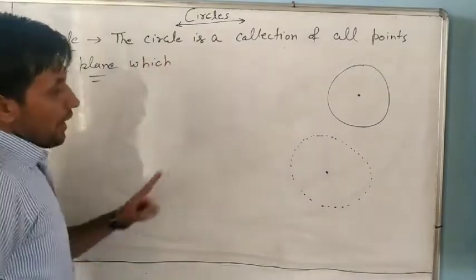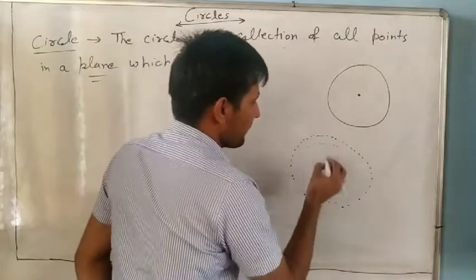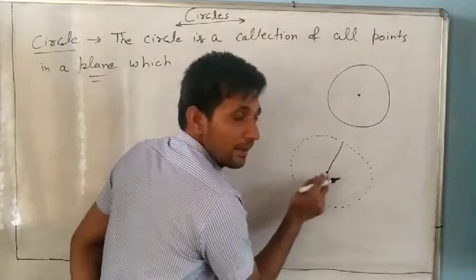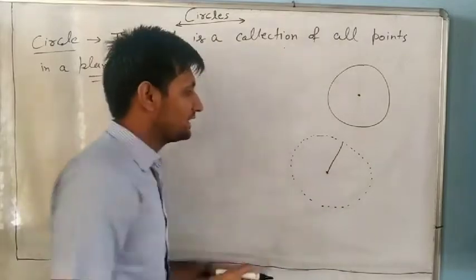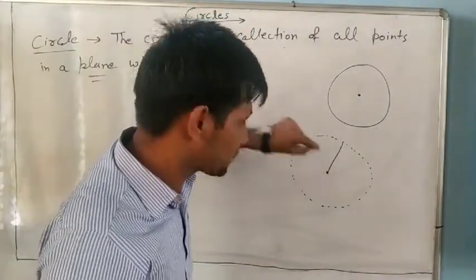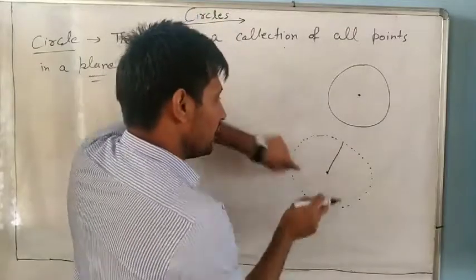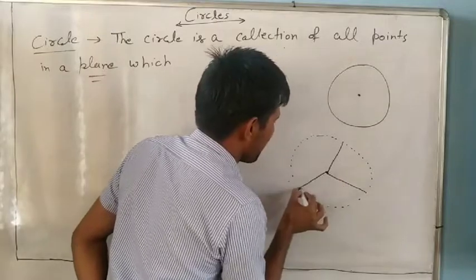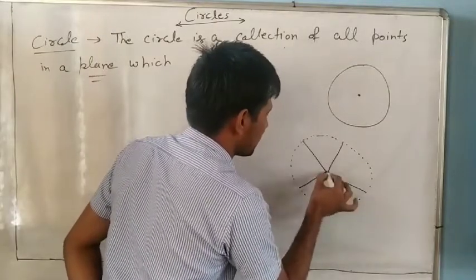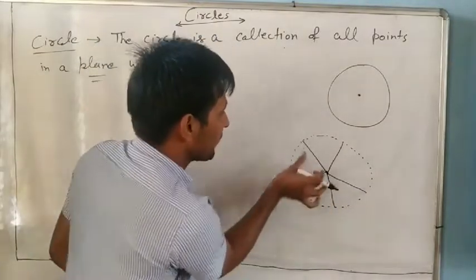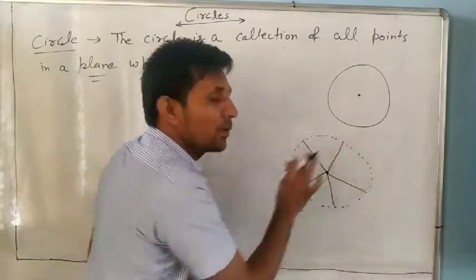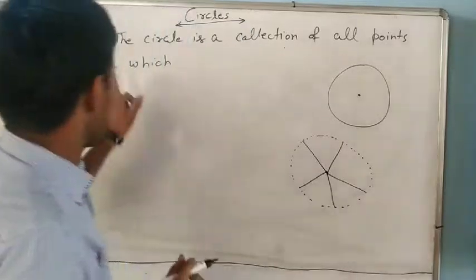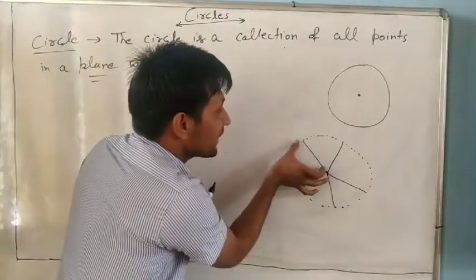Every point in the collection, all points have a fixed distance from a fixed point, which is the center. It is not rotating, it is a fixed point. Every point you can take, all points have the fixed distance. This one is equal to this one, because in a circle all radii are equal. So every point has a fixed distance.